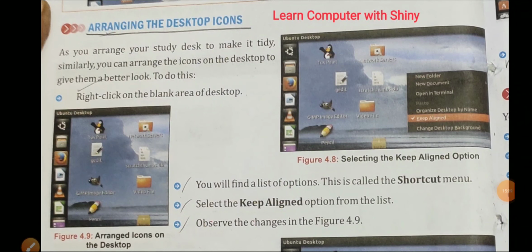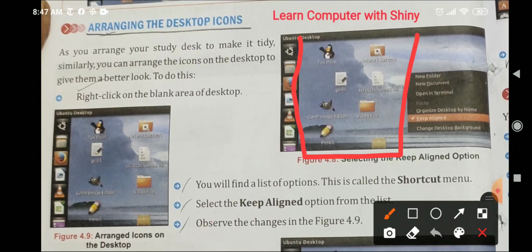Next is arranging the desktop icons. Now here you can see in the first picture the icons are not aligned, not in a proper line, right? So if we want to make these icons in a proper line, we will right click the mouse button and these options will come, and here you can see the keep aligned option.